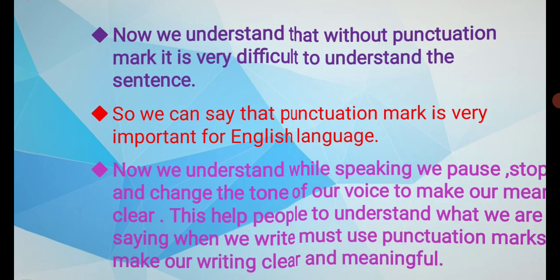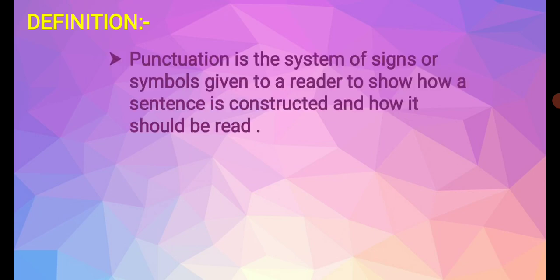Okay, so let's see the definition. Now let's see what punctuation is. Punctuation is the system of signs or symbols given to a reader to show how a sentence is constructed and how it should be read.